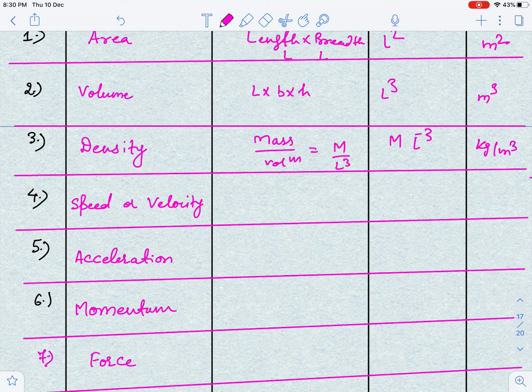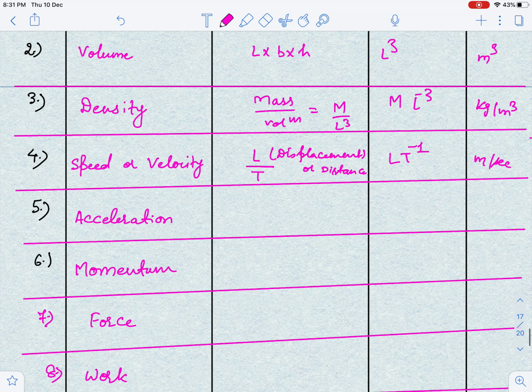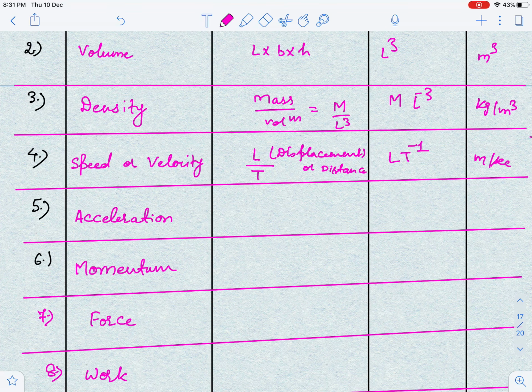Speed is distance upon time, and velocity is displacement upon time. So I can say that this is nothing but length upon time, guys. Displacement or distance is nothing but a length. So LT minus 1. I can write, guys, this LT minus 1 is the dimension of speed. So the unit is meter per second or meter second inverse.